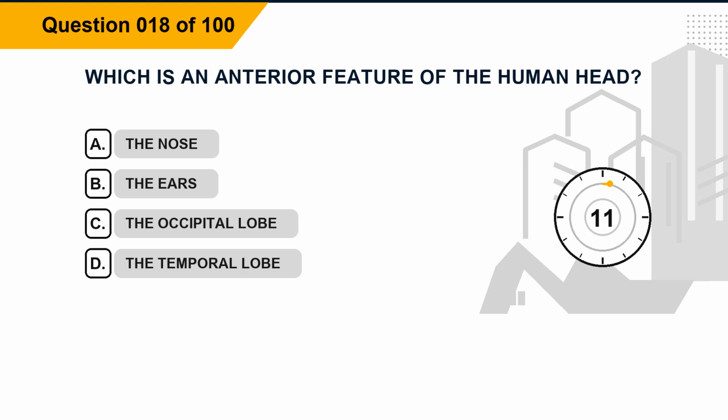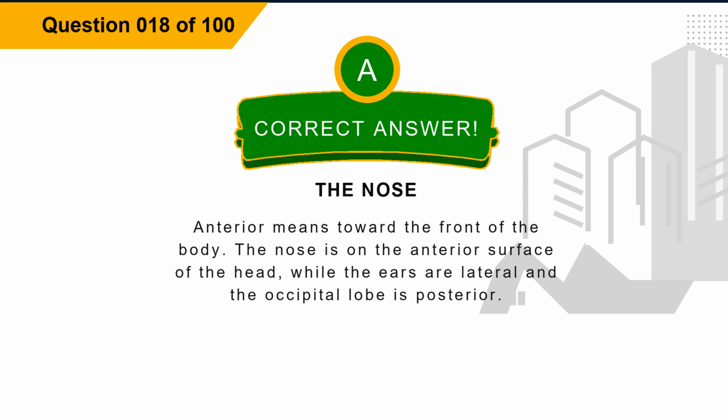Question 18. Which is an anterior feature of the human head? Option A, the nose. Option B, the ears. Option C, the occipital lobe. Option D, the temporal lobe. The correct answer is option A, the nose.